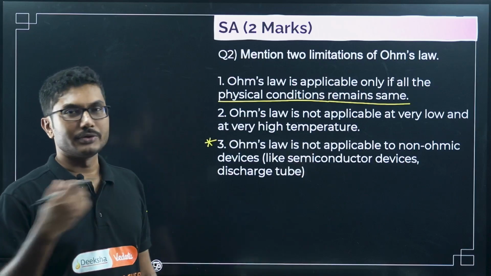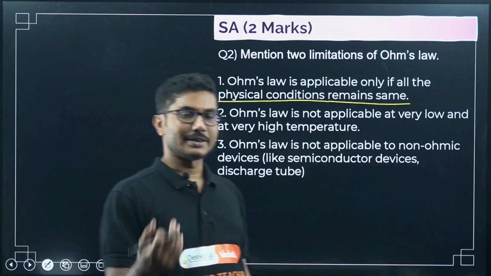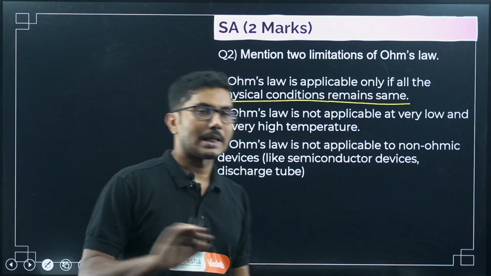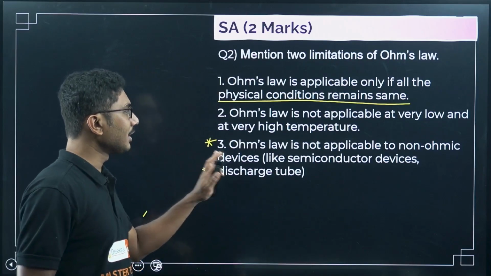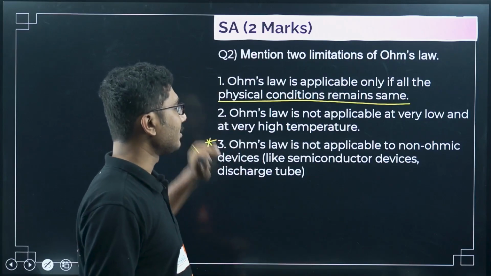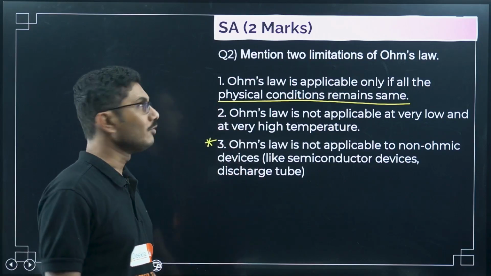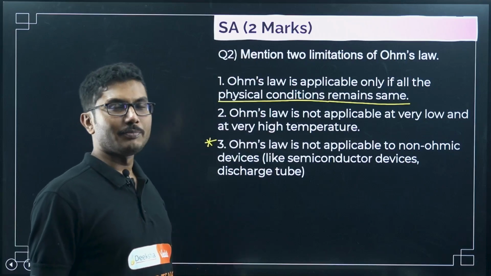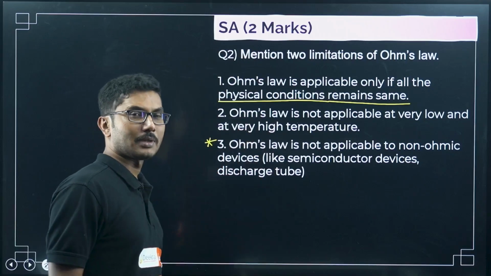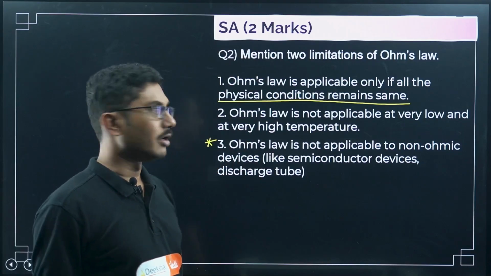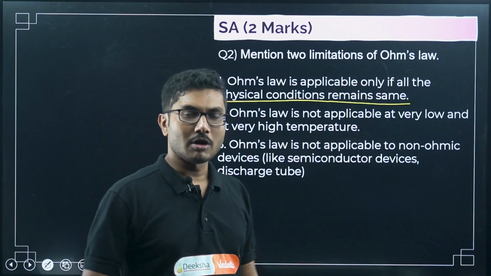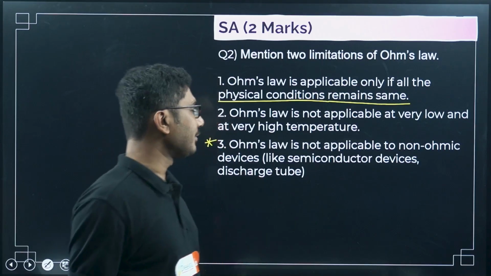For diodes, triodes, transistors, etc., Ohm's law is not applicable. This is a handy example. Even if you forget the 2 points, you can write this point to get full marks. Or if they ask a 3 marks question, to write down 3 limitations of Ohm's law, then you can add this point and get full marks.